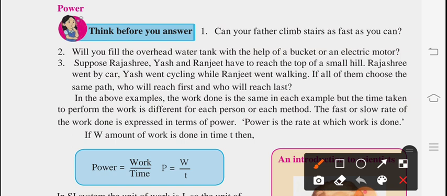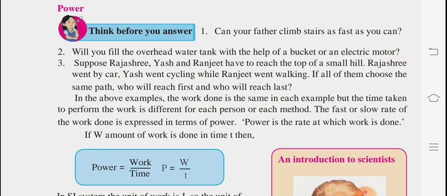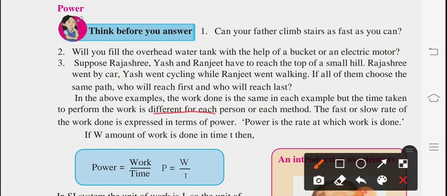So in the above examples the work done is the same, but the time taken to perform the work is different for each person or each method. Obviously if you consider car, cycle or walking, the time is definitely different and the method is also different. But in all the examples work is done, some work is happening over there. The fast or slow rate of the work done is expressed in terms of power.